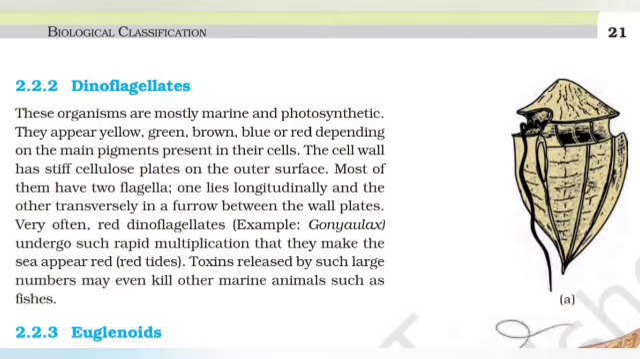The dinoflagellates. These organisms are mostly marine and photosynthetic. They appear yellow, green, brown, blue, or red depending on the main pigments present in their cells. The cell wall has stiff cellulose plates on the outer surface. Most of them have two flagella. One lies longitudinally and the other transversely in a furrow between the wall plates. Very often, red dinoflagellates, for example Gonyaulax, undergo such rapid multiplication that they make the sea appear red. Red tides. Toxins released by such large numbers may even kill other marine animals such as fishes.